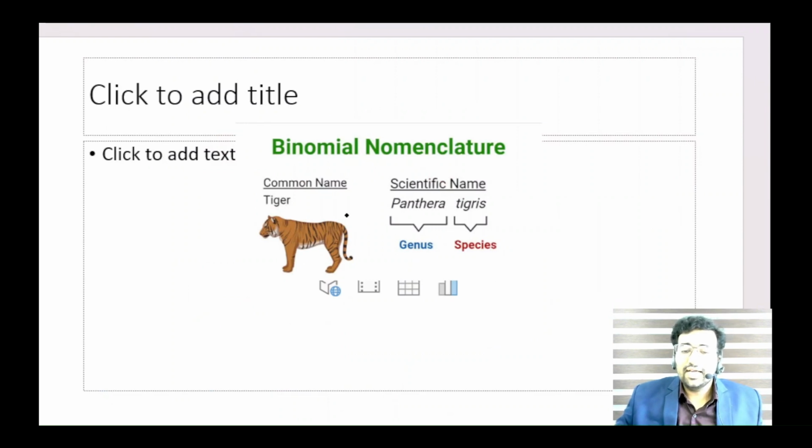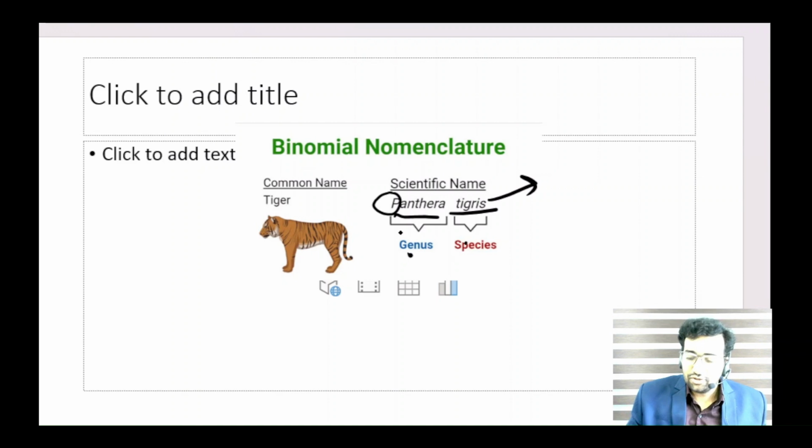So you can see here tiger, Panthera tigris. Tigris is the species name. You can see tigris starts with a small letter, but Panthera, the genus name, starts with a capital letter, separately underlined or in italics, and this is species and this is genus. Already I told you. Understood?